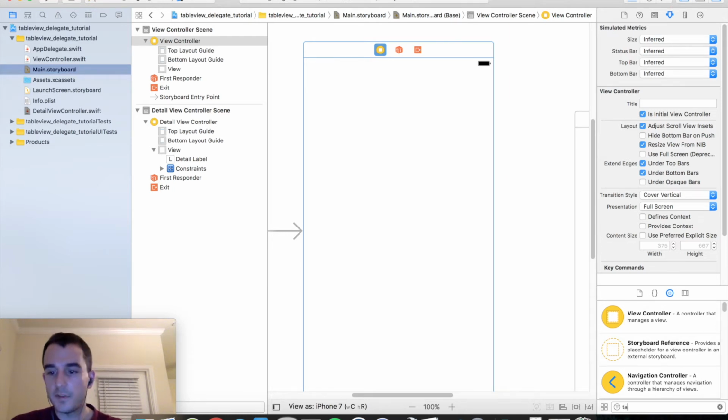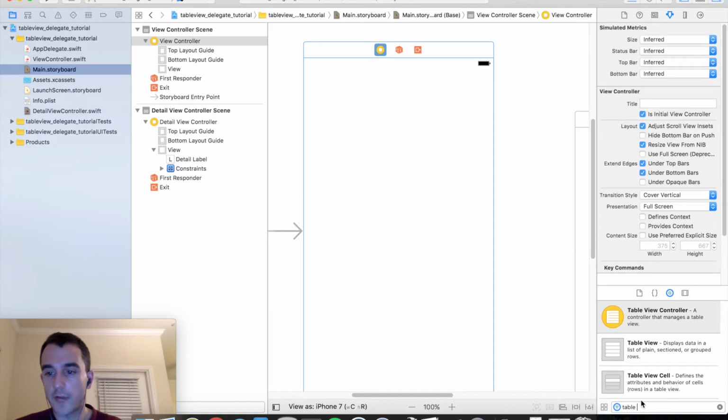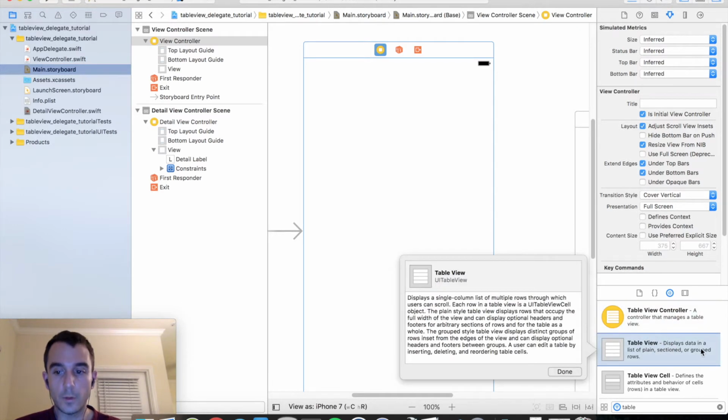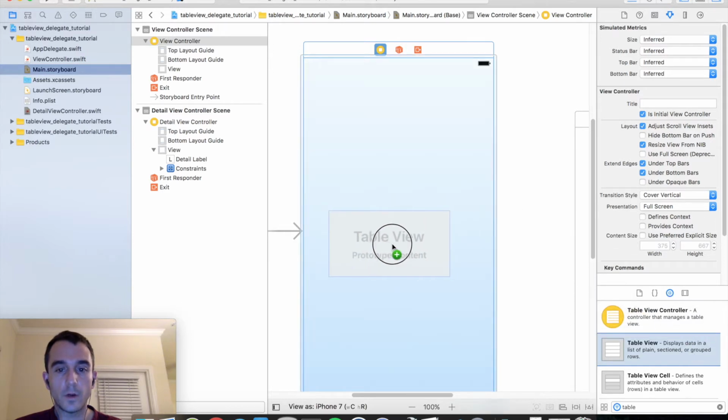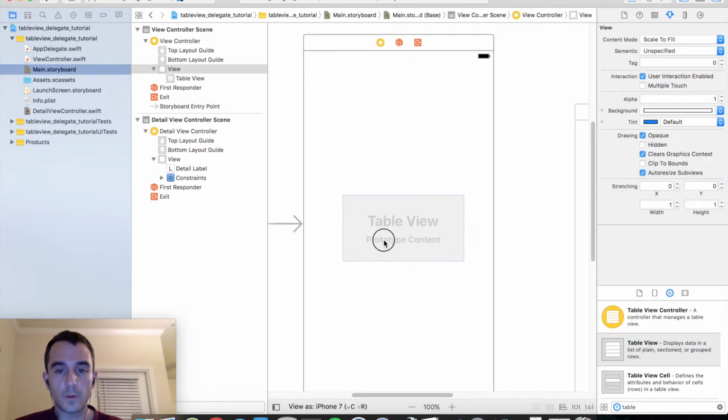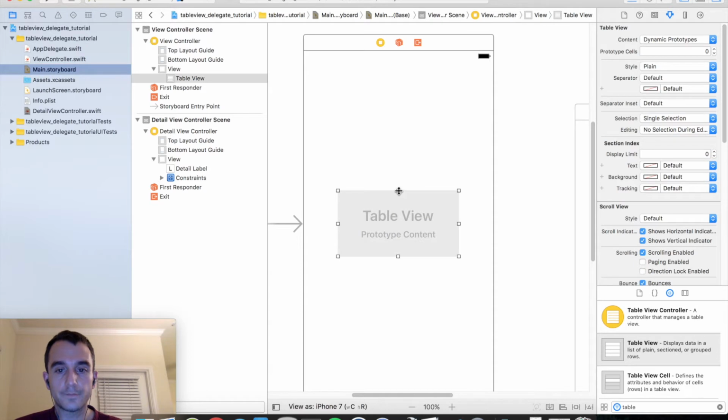So type table view and drag back a table view itself, not a view controller, not table view controller, but table view, and we'll drag that onto our view controller. And let's just go ahead and get this centered.